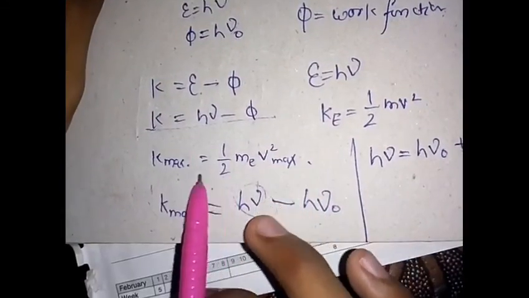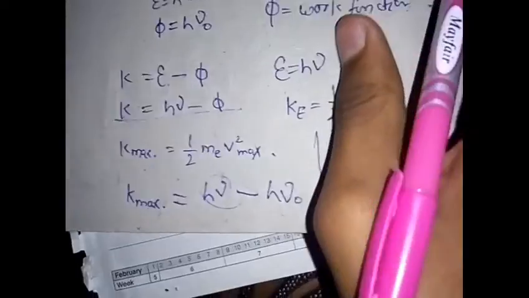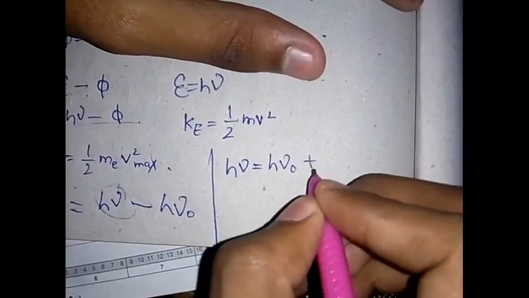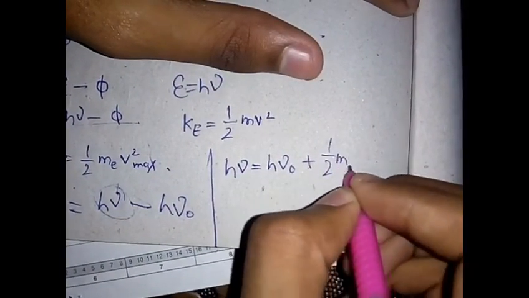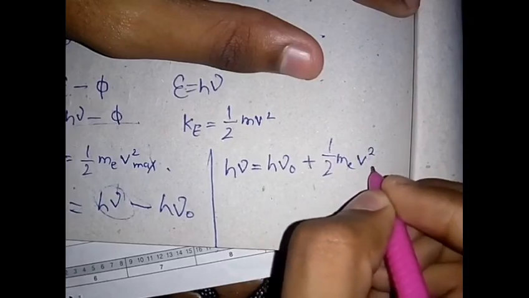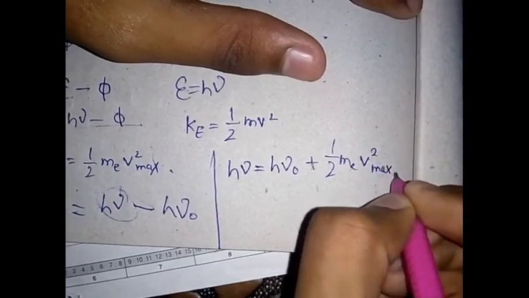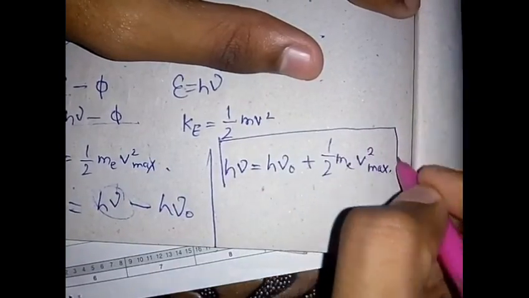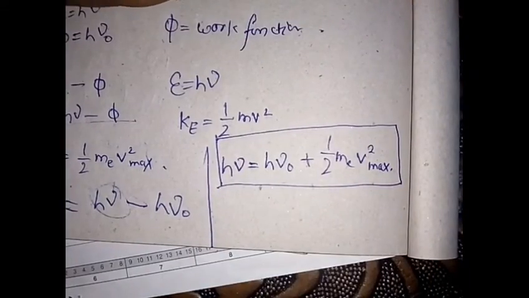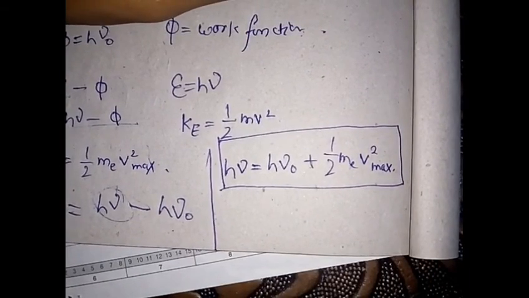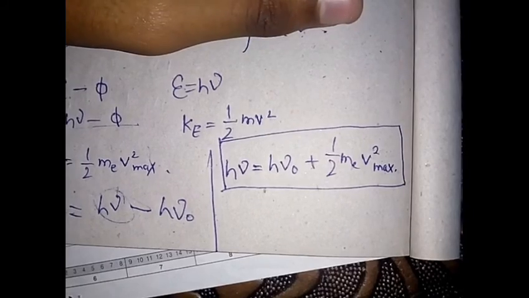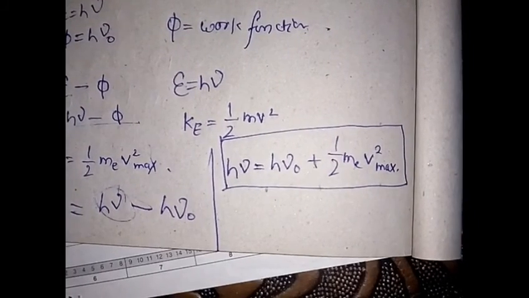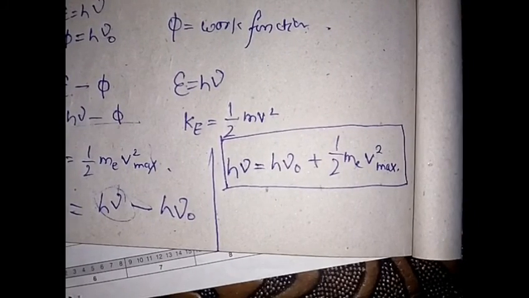We know that K max is half the mass of the electron times the velocity squared max, so we can substitute its value. And this is the equation for which Einstein got his Nobel Prize, and it says that light has the properties of wave and mass. Thank you.